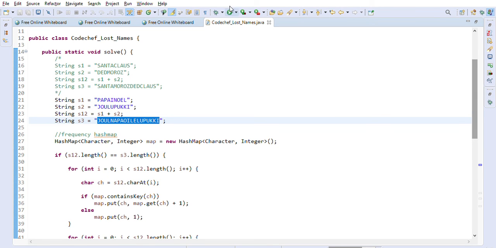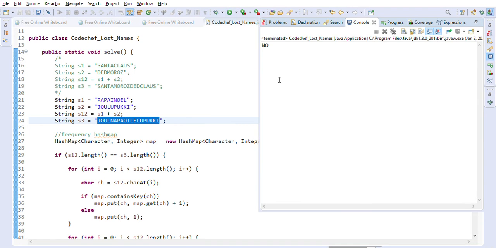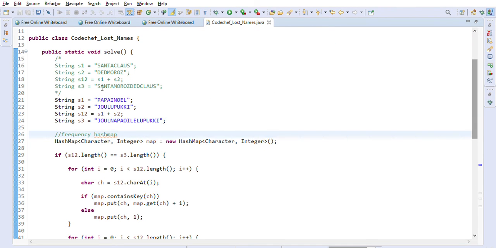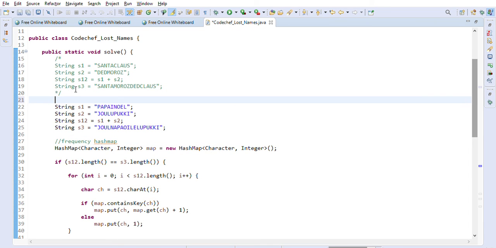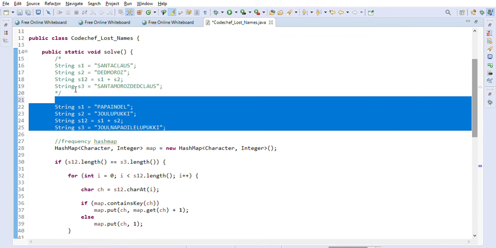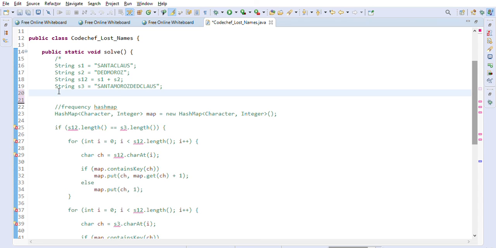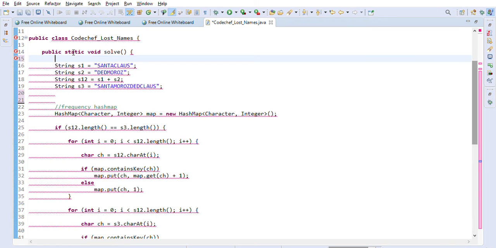So let's go ahead and execute this. It's giving us no, because we cannot create them. Now let me remove this example, and let's create the original example that they have given us in the question.